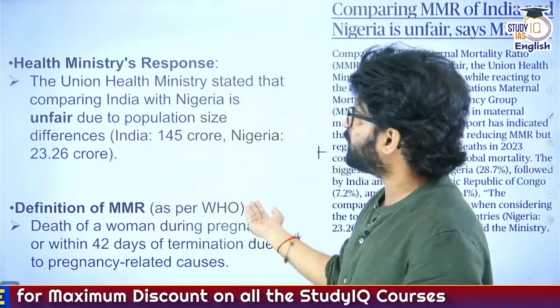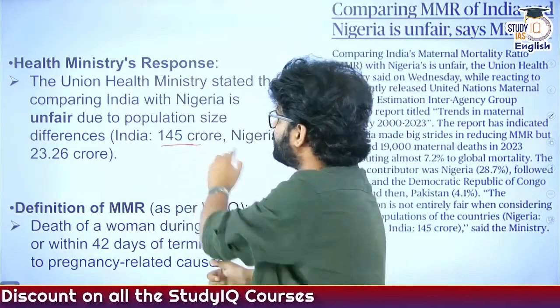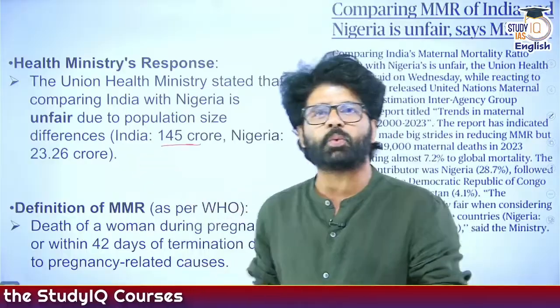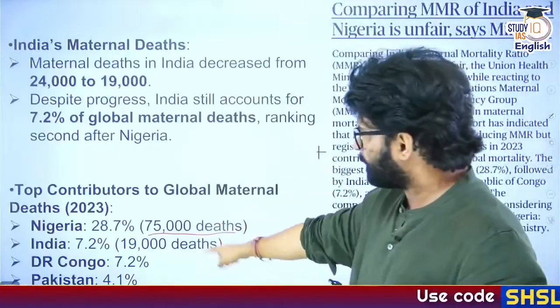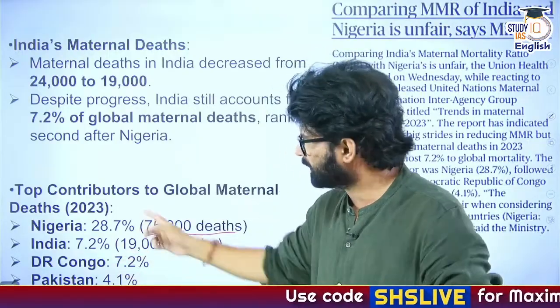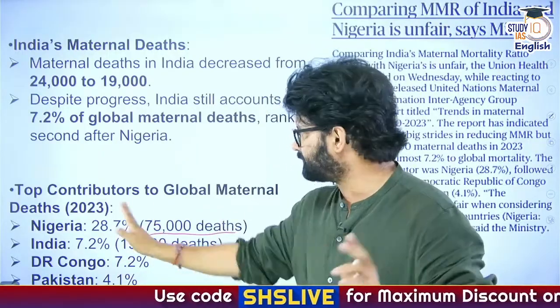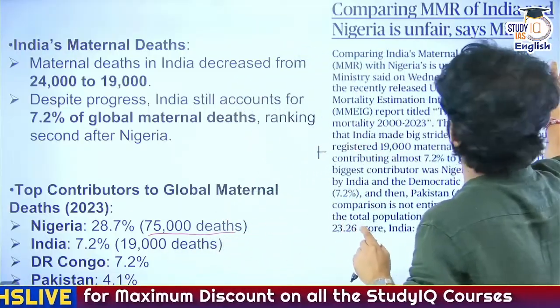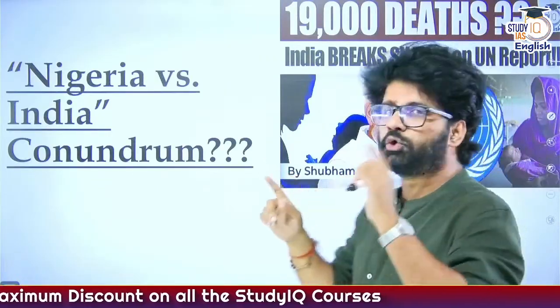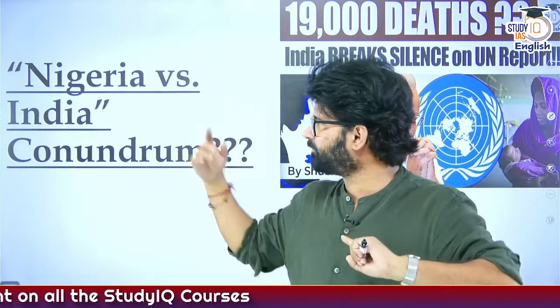And you can also agree with this, because in India we have a 145 crore population. Nigeria has a little more than 23 crore. And you see the number: almost 4 times as many women are dying in maternal mortality during live births in Nigeria. So this is a big number, and the UN should not be comparing us with Nigeria.